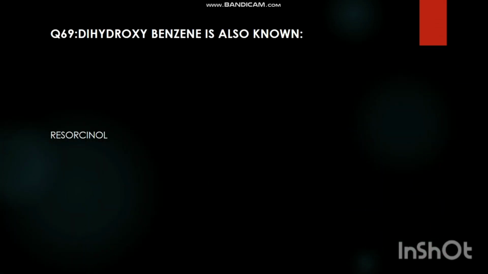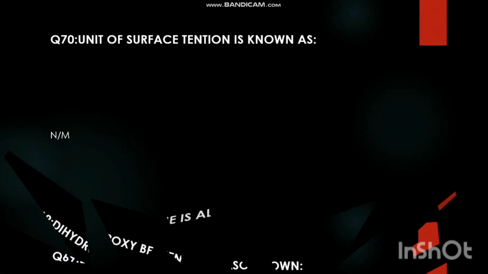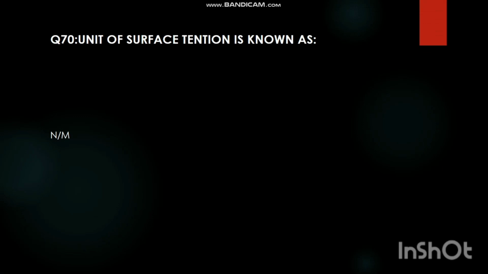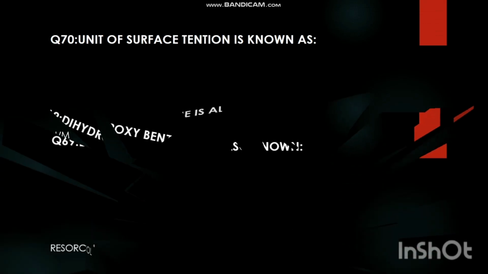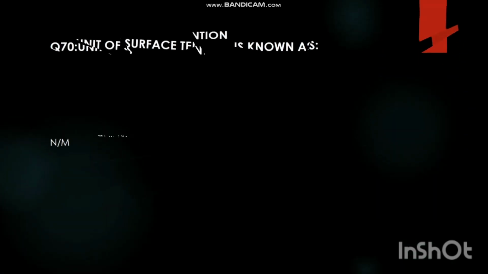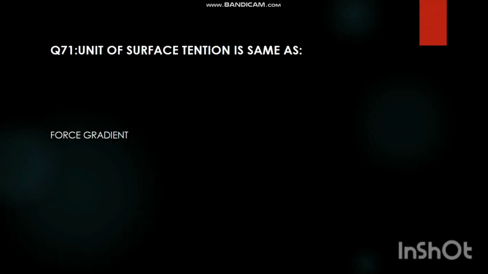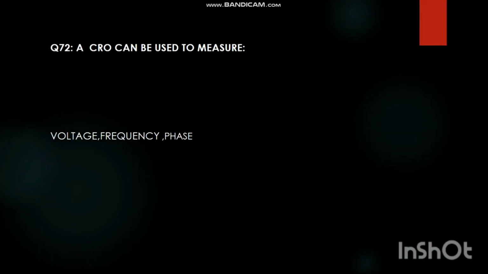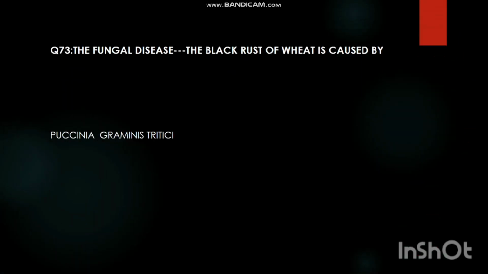Dihydroxybenzene is also known as isocyanaol. Unit of surface tension is known as Newton meter. Unit of surface tension is same as force gradient. A CRO can be used to measure voltage, frequency, phase. The fungal disease, the black rust of wheat, is caused by Puccinia graminis triticale.